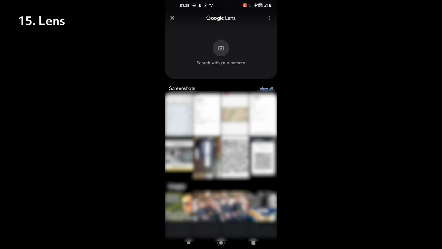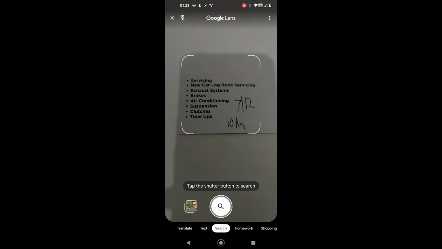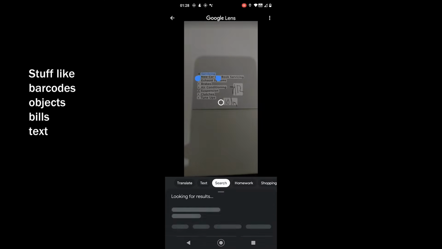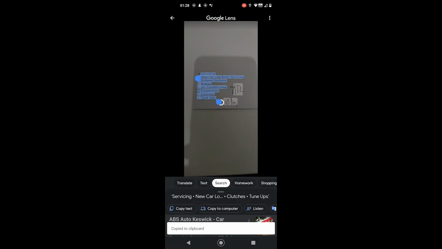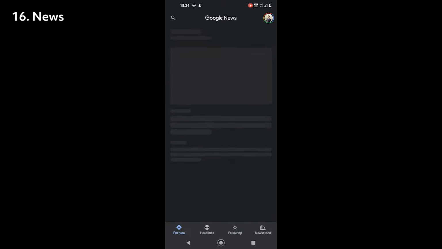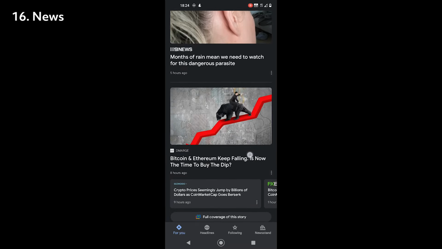Similar to Translate, they developed an app called Lens. It can be used to search for stuff in photos. For example, a piece of text that you don't want to type. Don't worry, take a photo and copy the text. It's that simple. Talking about simplicity, Google also developed the News app to help you stay up to date with the world in the simplest way possible.